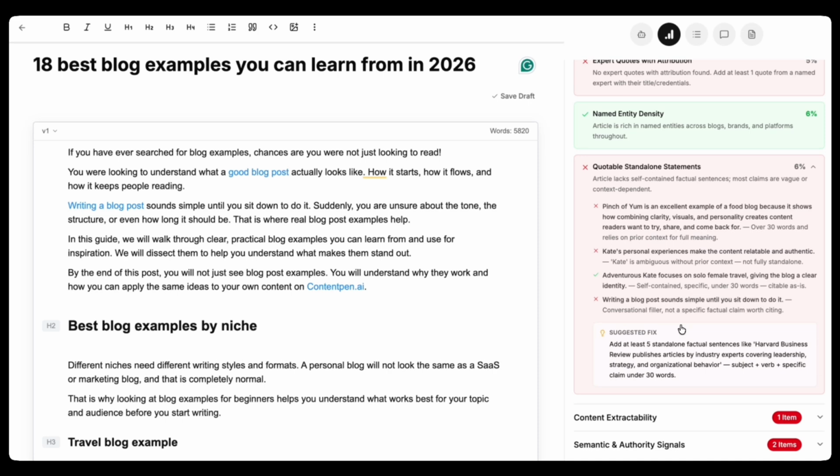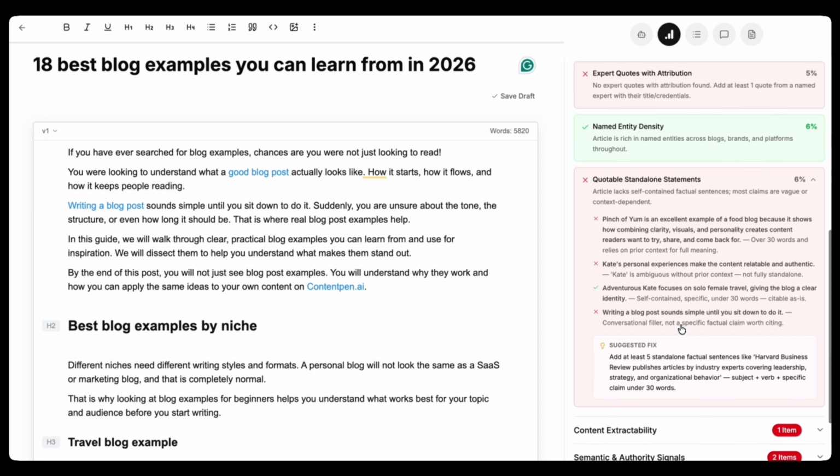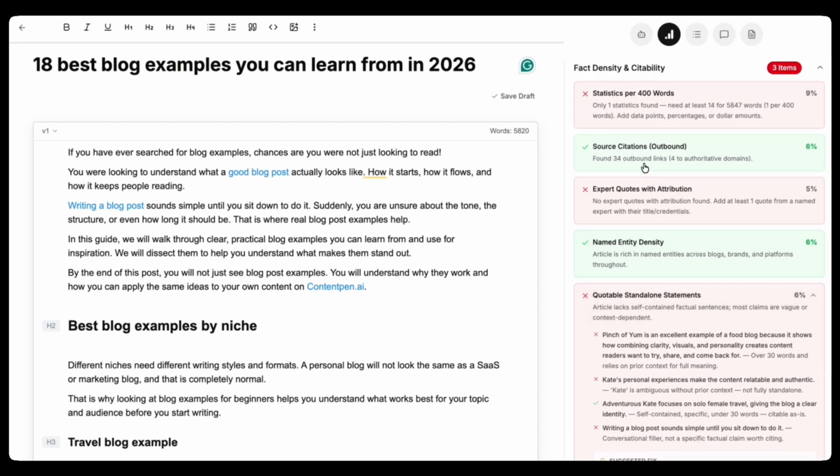Even lines that sound factual, like "Pinch of Yum is an excellent example of a food blog because it shows how combining clarity, visuals, and personality creates content readers want to try, share, and come back for," are an opinion. That's not a citable fact because there's no concrete number or independently verifiable claim in it. On the plus side, we have 34 outbound links, and the named entity density is actually working well for us.